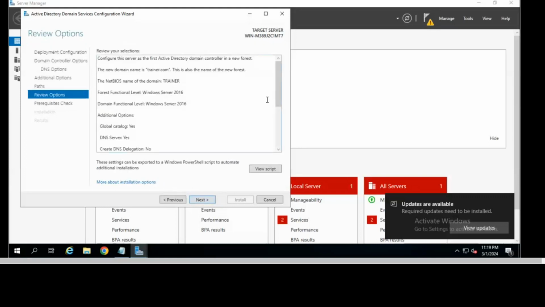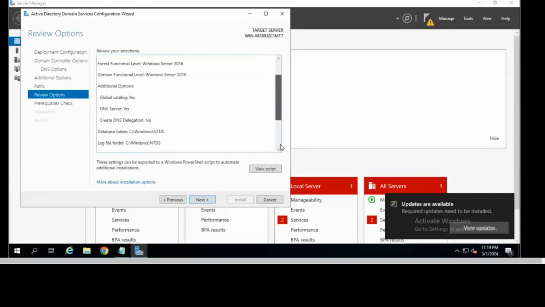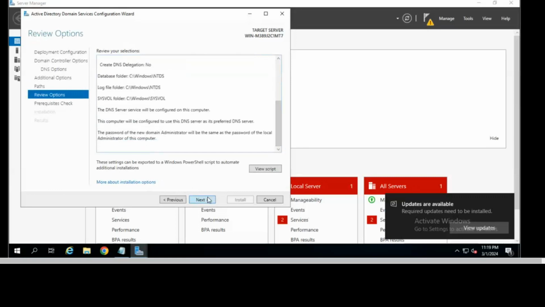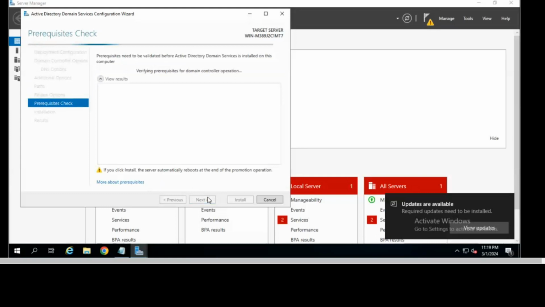Then the review option. Here you can review all the options which you selected earlier. Then next. Now it is just checking the prerequisites. It will check if everything is okay, then you will get the option to install. So let it be checked.